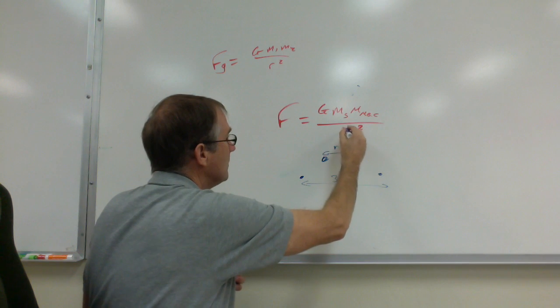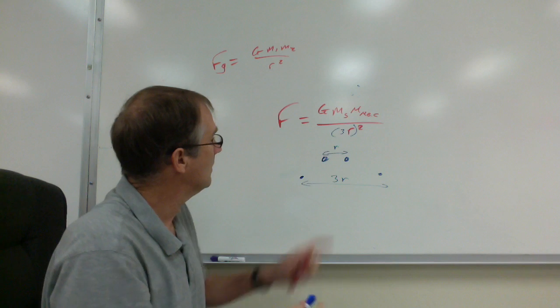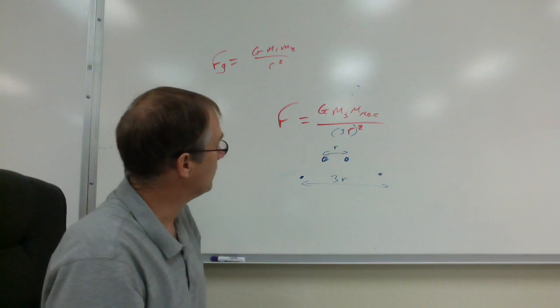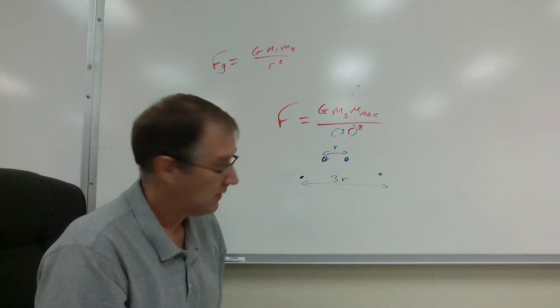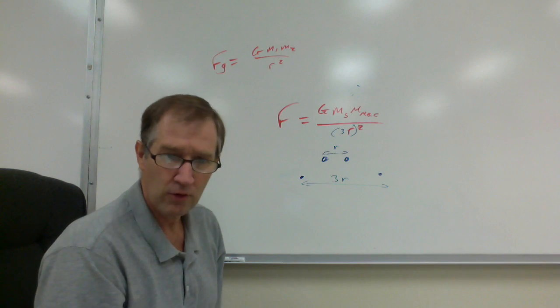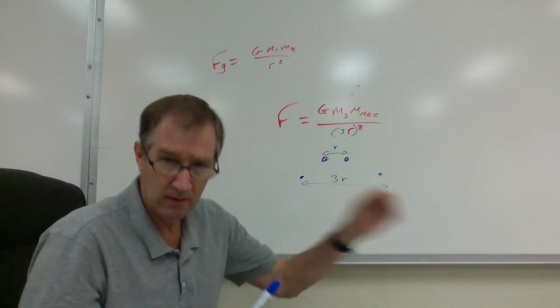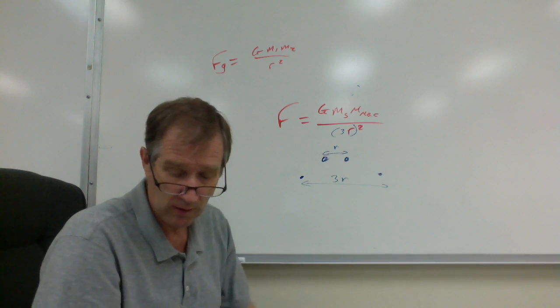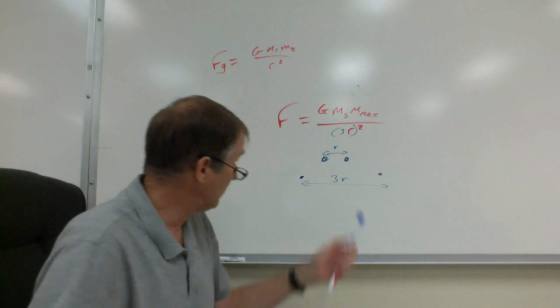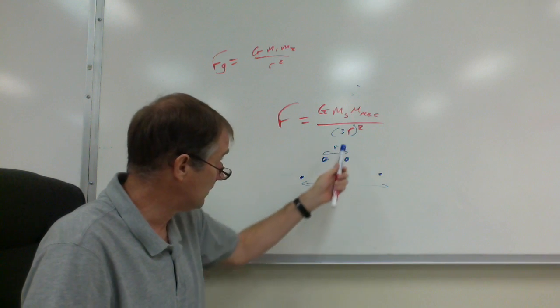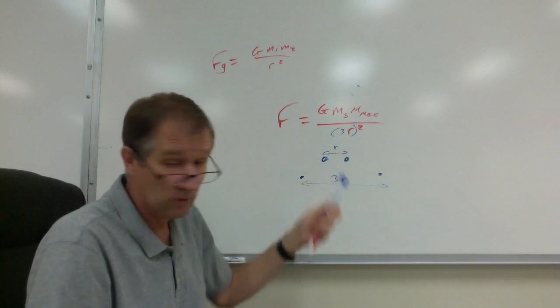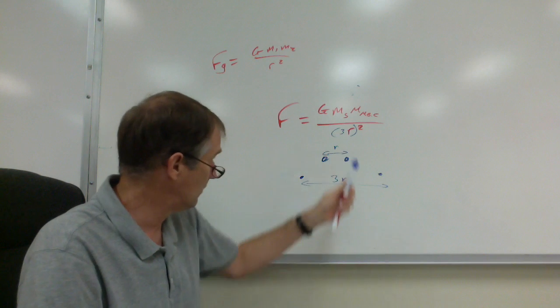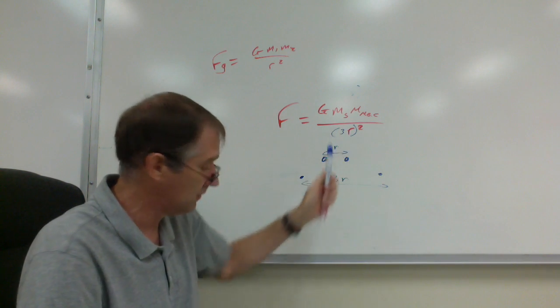Well, if you put 3r down here and square it, 3 squared is 9 in the denominator, so you would have 1/9 the original force. So the further away you get, the lower the gravity. Gravity decreases the further away you get from something. If they were 4 times further away, it'd be 1/16. If they were twice as far away from the original, it would be 1/4. You're squaring whatever you do to the distance, but it's in the denominator.